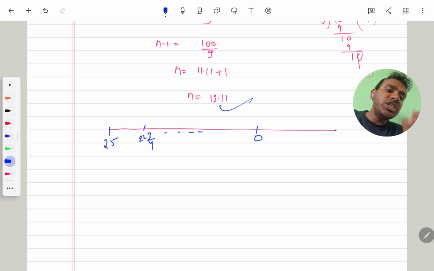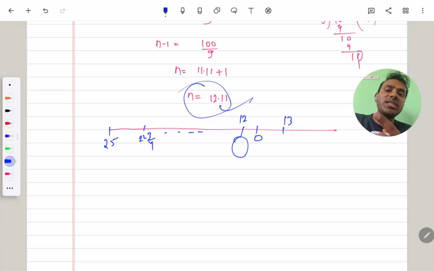That means this sequence doesn't contain 0. 0 does not lie in the sequence, but from this observation we see that at the 12th place is the last positive term, and at the 13th place is our first negative term. Understand?